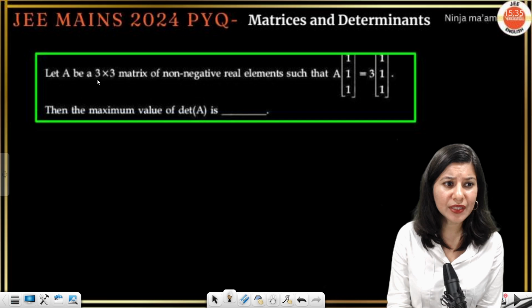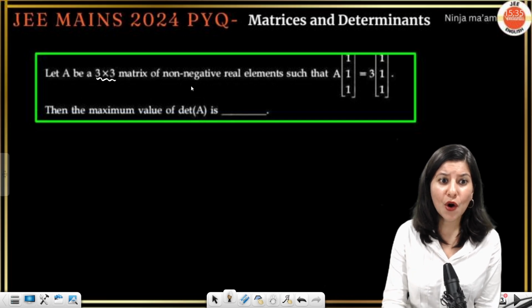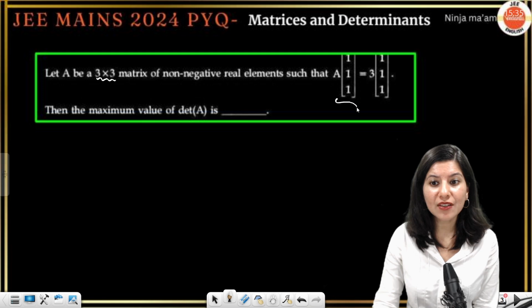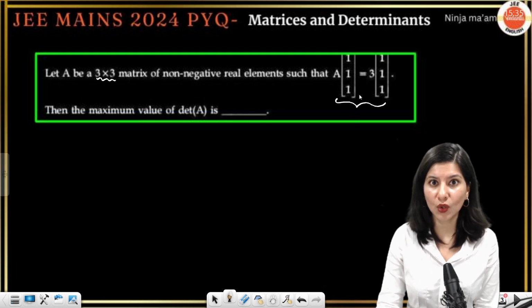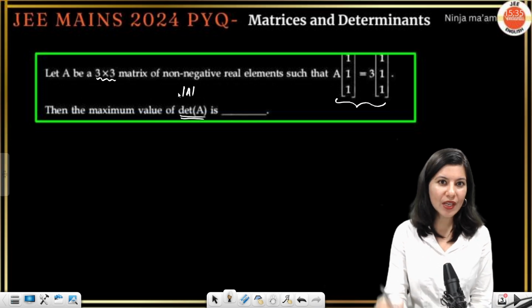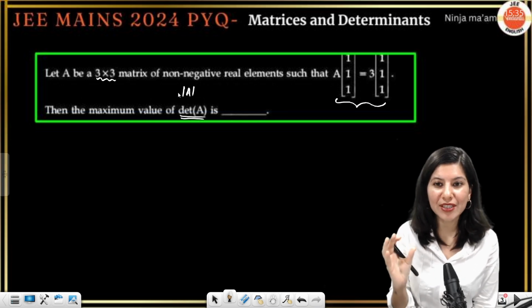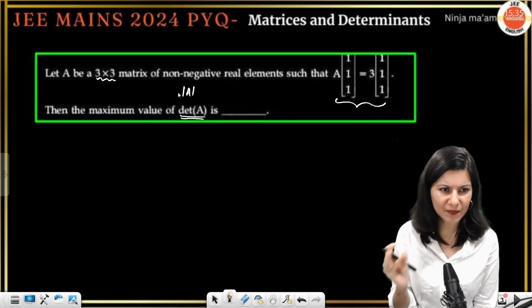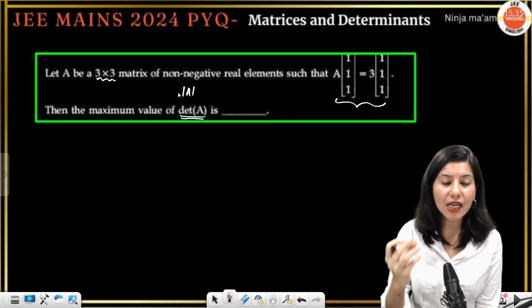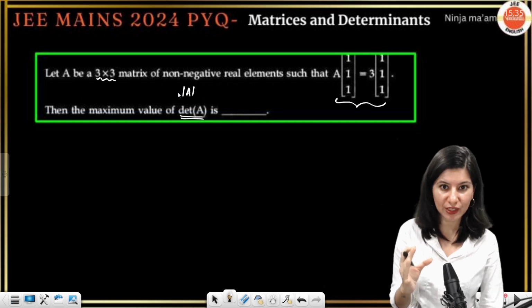Let A be a 3 cross 3 matrix of non-negative real elements such that this matrix equation holds true. Now the maximum value of determinant A is what we are looking for. Okay. So the reading of the question is very important everywhere. This question is very small, so you have to have a clear understanding of the question first.